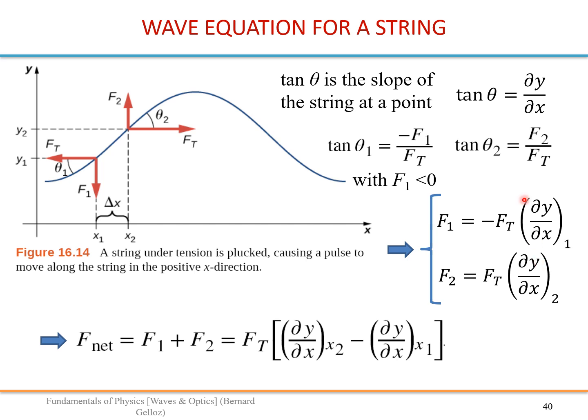All right, so combining all these three equations, we can find that F1 equals minus Ft times the derivative at point 1, and F2 is Ft multiplied by the derivative at point 2. So the net force in the vertical direction, which is F1 plus F2, where F1, remember, is negative, is Ft multiplied by these two terms.